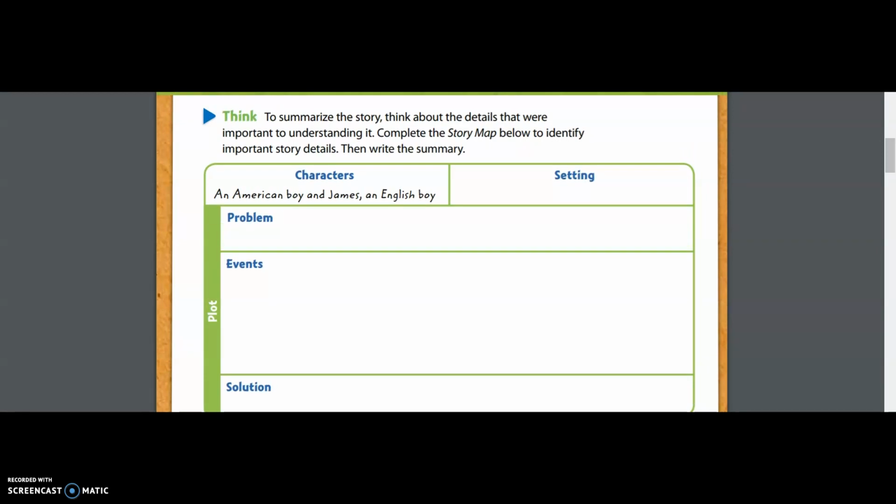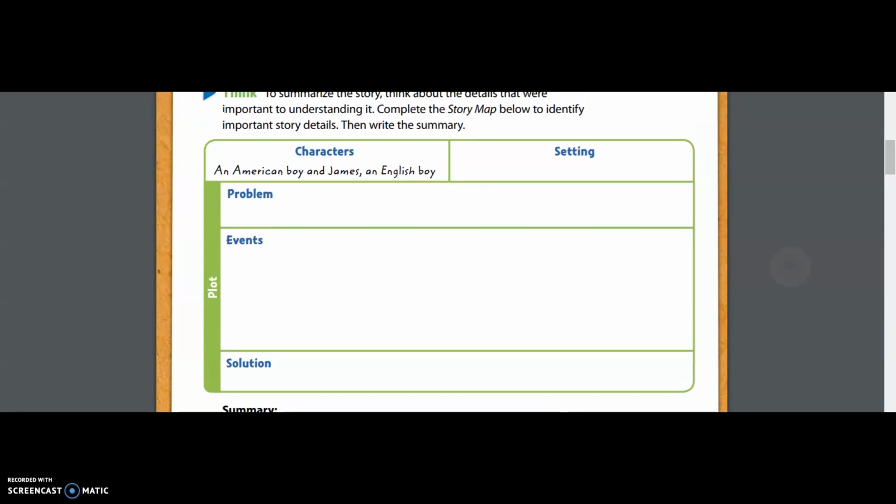It says to summarize the story. Think about the details that were important to understanding it. Complete the story map below to identify important story details. Then write the summary. So what we see below is a graphic organizer. This organizer specifically is known as a story map. So it puts our story in order. It maps it out, or it lays out those key important details.